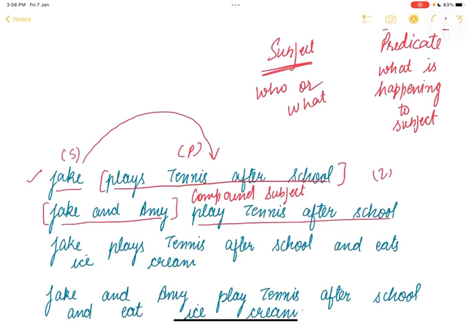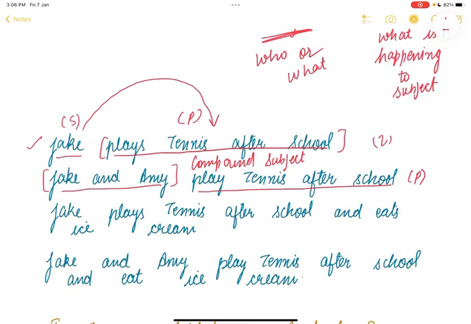And looking at the predicate again, plays tennis after school is the predicate. Now you might think, if the subject can be compound, why not the predicate? And of course, a compound predicate is when a sentence tells us two or more things about the same subject. That is the very important part, that the subject should remain the same. For example, Jake, which is the subject over here, plays tennis after school and eats ice cream. Now we have two predicates, two things that the subject is doing. First is he's playing, second is he's eating. So over here this will be known as a compound predicate.